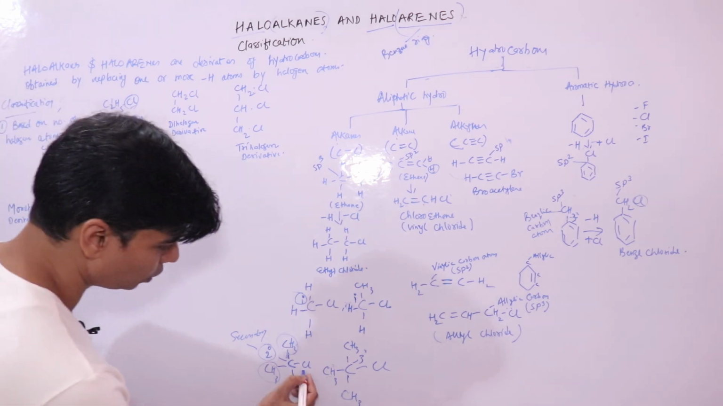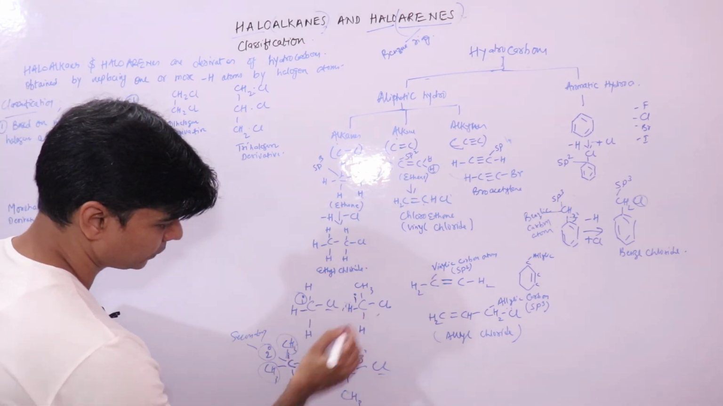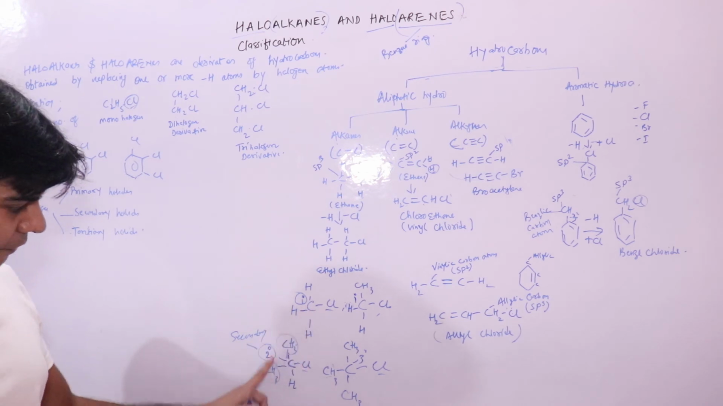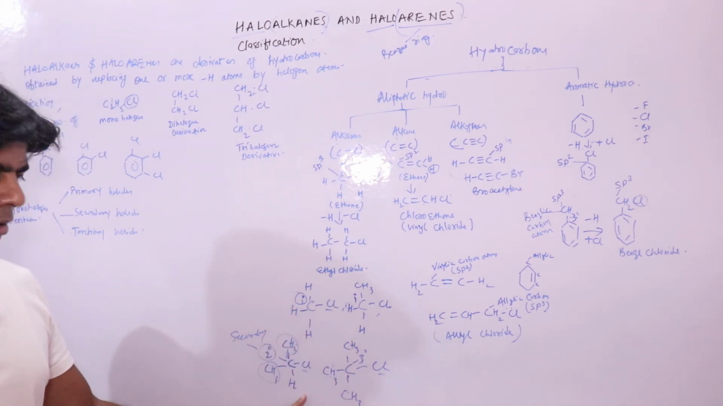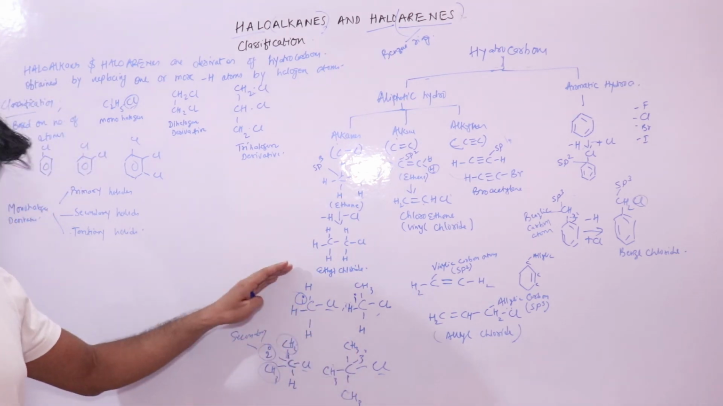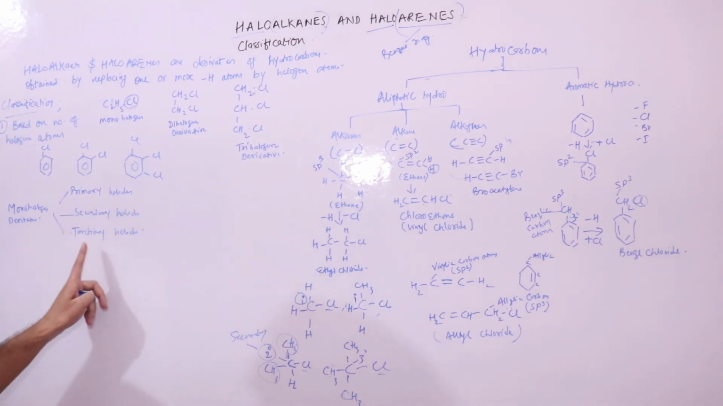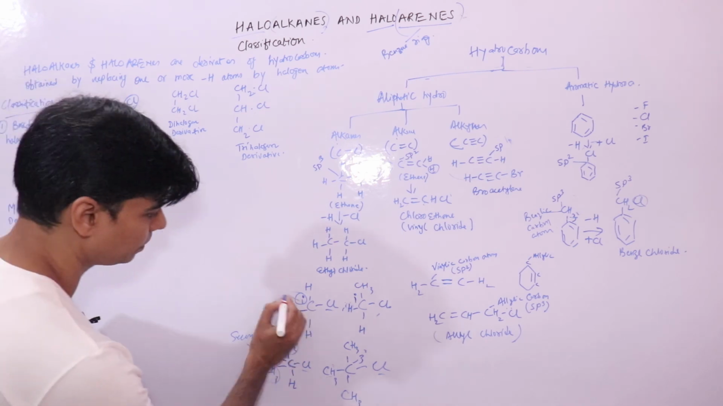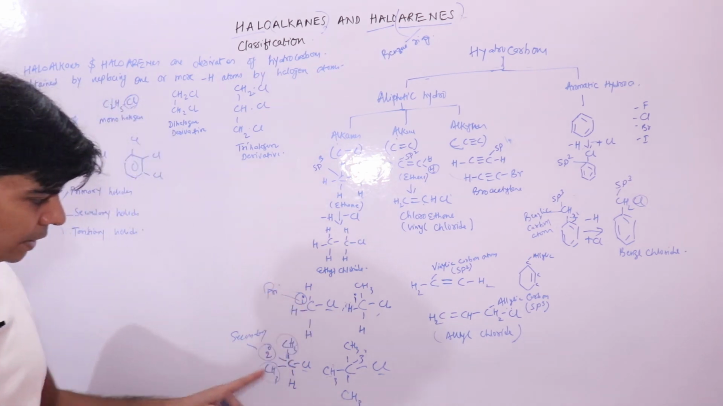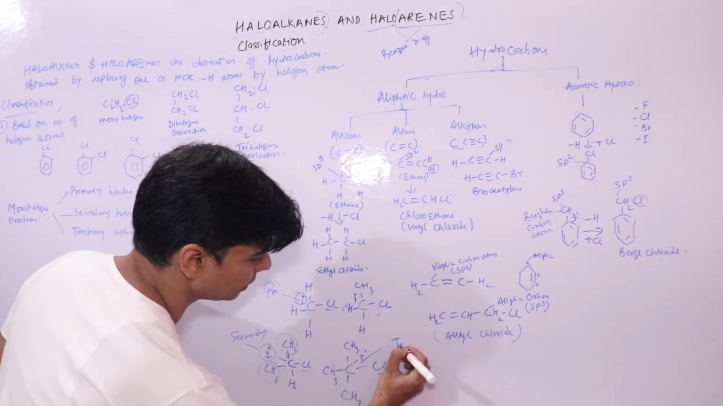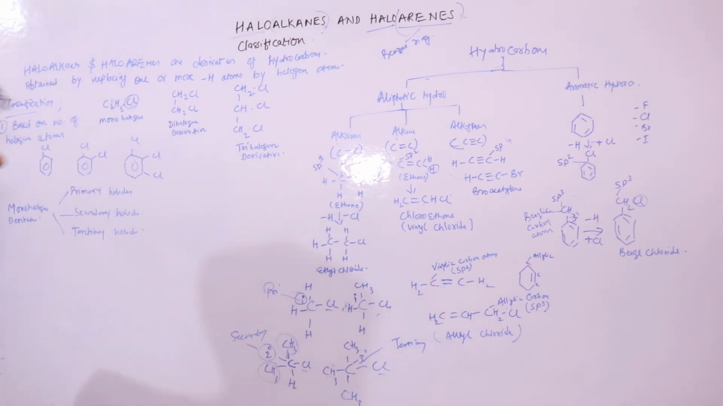So these all are monohalogen derivatives, you can see, right, but connected to different types of carbon atoms. So based on that, monohalogen derivatives are further classified into primary halide, this is your primary halide, secondary halide, and this is your tertiary halide. I hope this is clear, right? Now we'll look into the second type of classification.